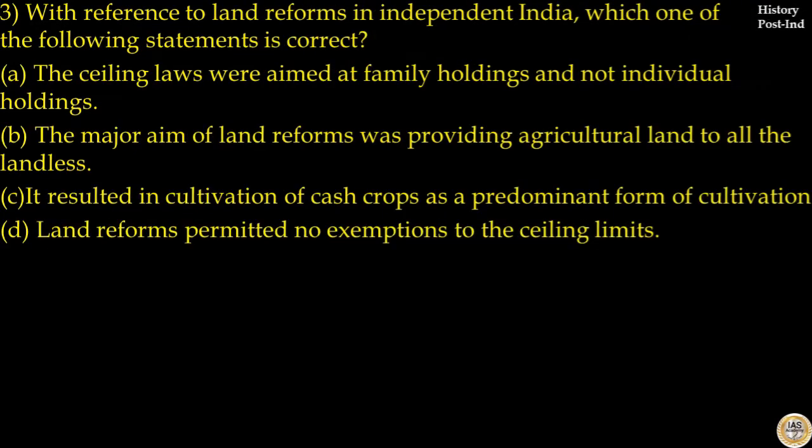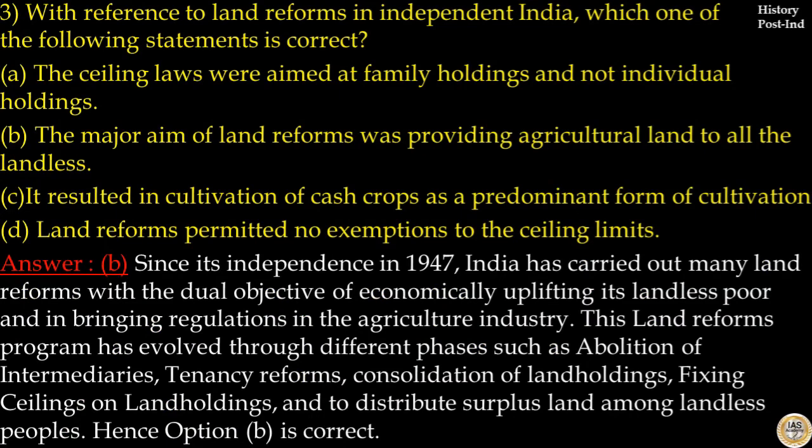Question number 3. With reference to land reforms in independent India, which one of the following statements is correct? The ceiling laws were aimed at family holdings and not individual holdings. That is incorrect. The major aim of land reforms was providing agricultural land to all the landlords. That is incorrect. It resulted in cultivation of cash crops as the predominant form of cultivation. That is incorrect. Land reforms permitted no exemption to ceiling limits. That is incorrect. So, the answer to this question is option B.